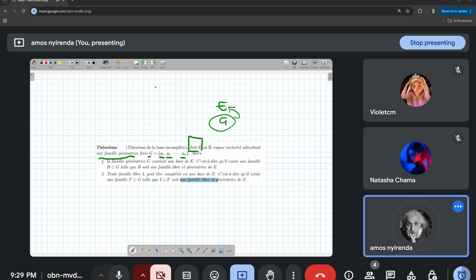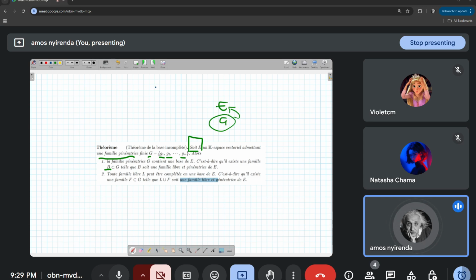So in other words, if I keep on taking out the vectors, I'm going to have a family that is B, because I've removed some elements. It's no longer G. I'm going to find some new B that is going to be contained in G, such that this B is going to be une famille libre et génératrice de E, such that it is going to be a base. Is the first point clear?